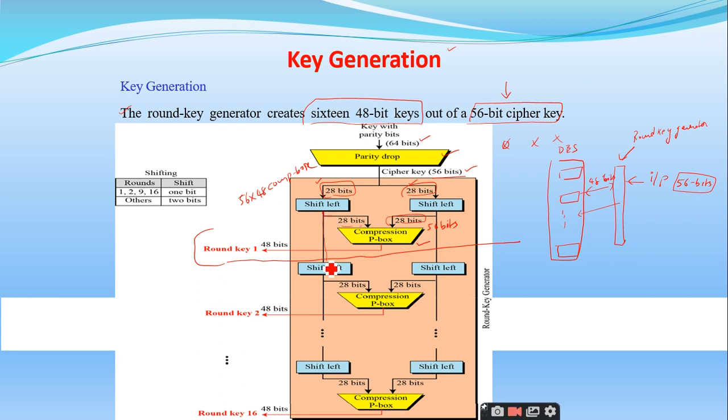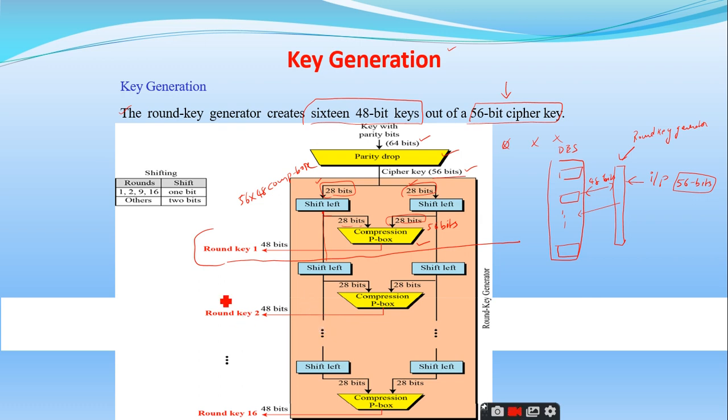The output of the left shift is taken as input to the second round of left shift operator, and again for the right side, the output of the left shift is taken as the input, and it will generate 56 bits. Then it will be sent into the compression box. Like that, each and every round will take the input from the previous left shift operation. This is very important, right? Is it clear?